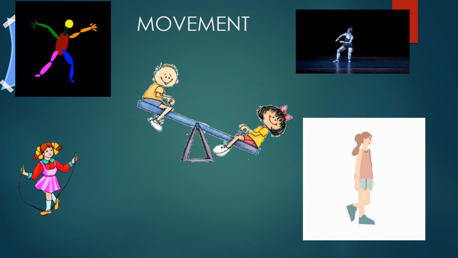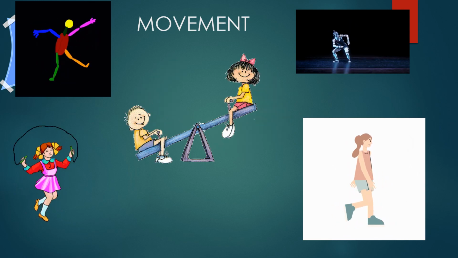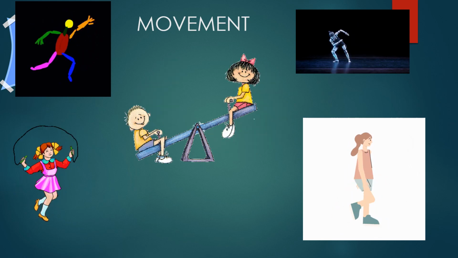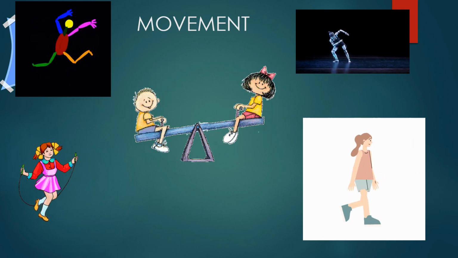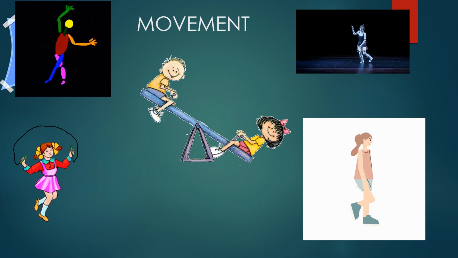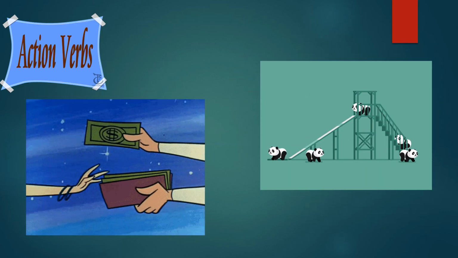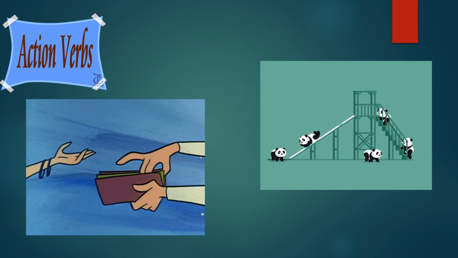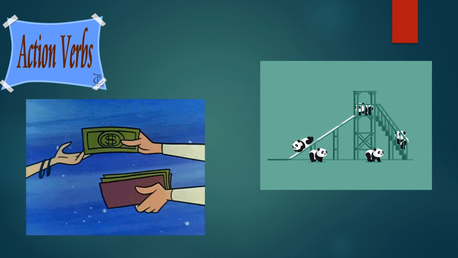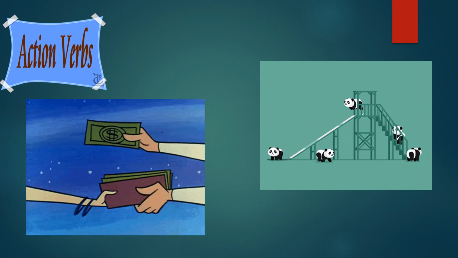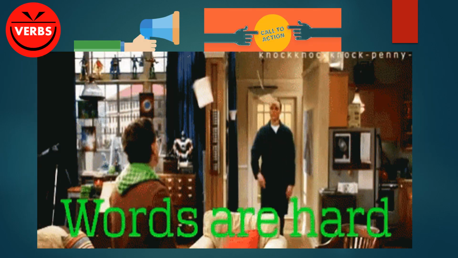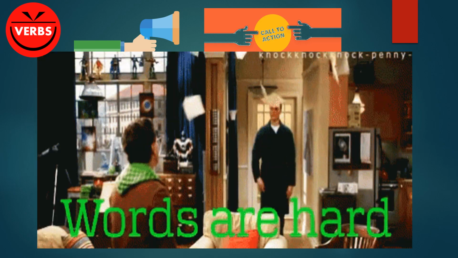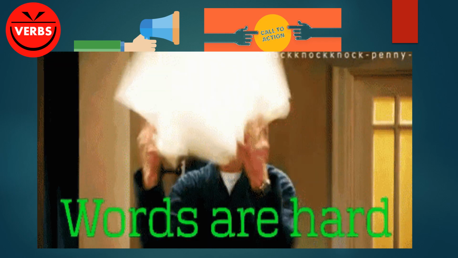Verbs demand some action. There's a movement associated with verbs. So to jump, so I jump, you jump, they jump, we jump. To walk, to eat, they all have a movement, and it's a call to do something. To pay, it's a call to action to do something. I don't know, throw papers in the air. So there's an action associated with each verb.